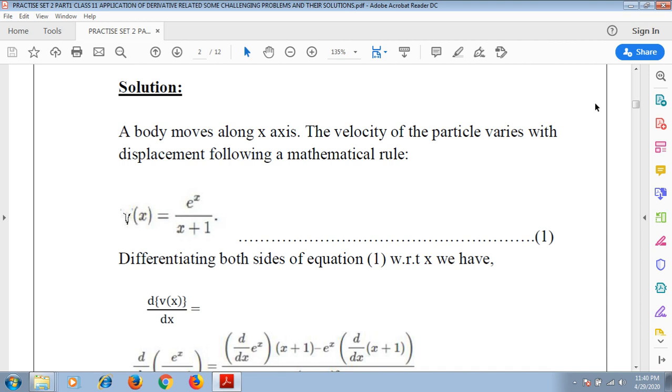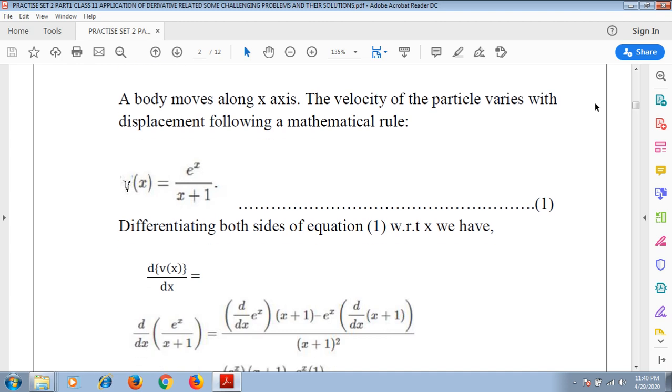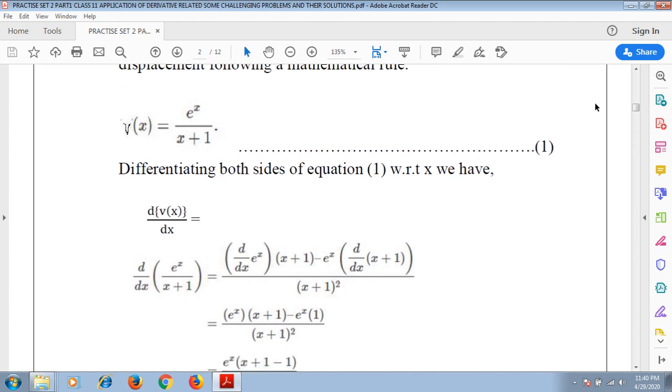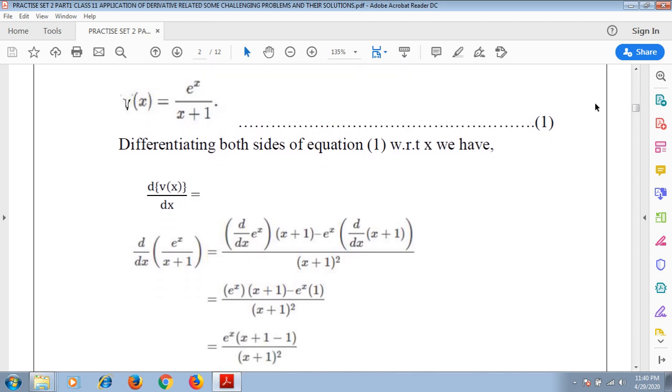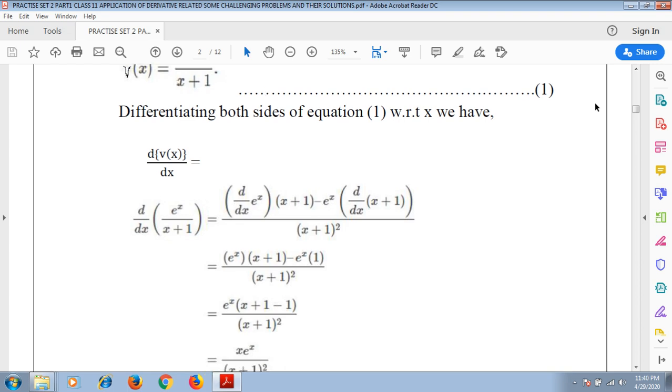And differentiating both sides of this equation 1 with respect to x, we have dv/dx, that is d/dx of v(x), that is d/dx of e to the power x by x plus 1, and we are using the quotient rule over here, we all know that, right? And we have d/dx of e to the power x into x plus 1 minus e to the power x d/dx of x plus 1, divided by x plus 1 whole square.